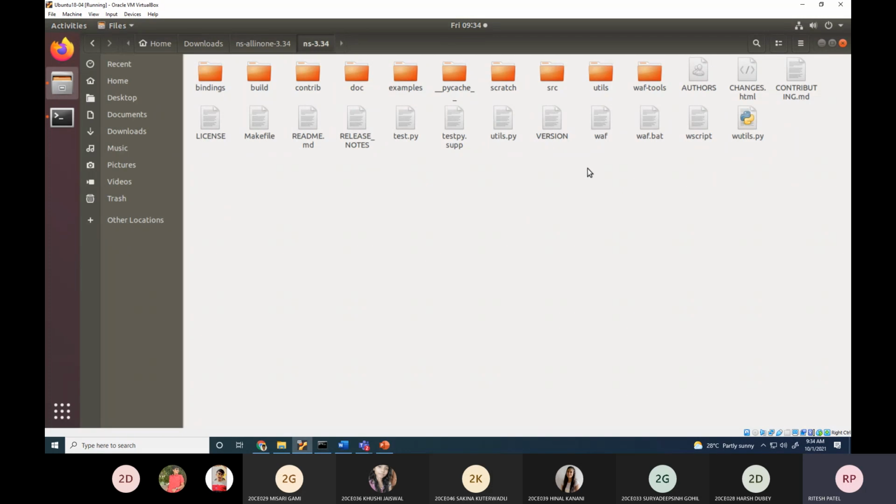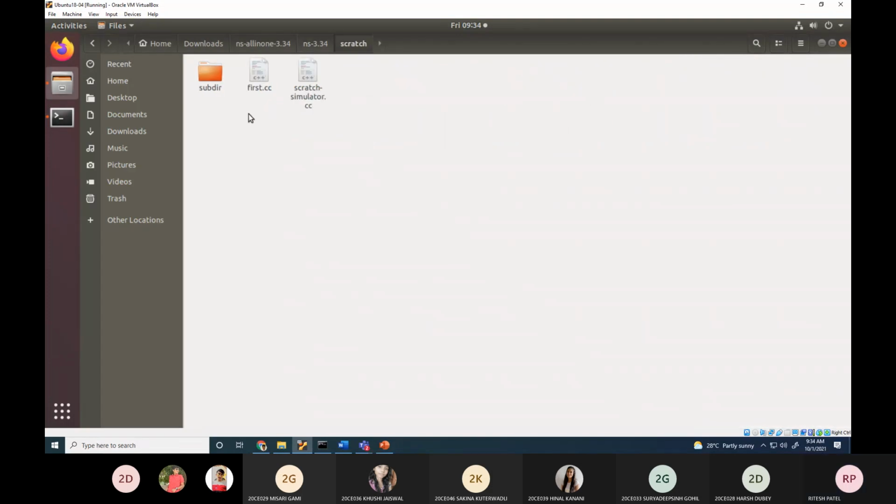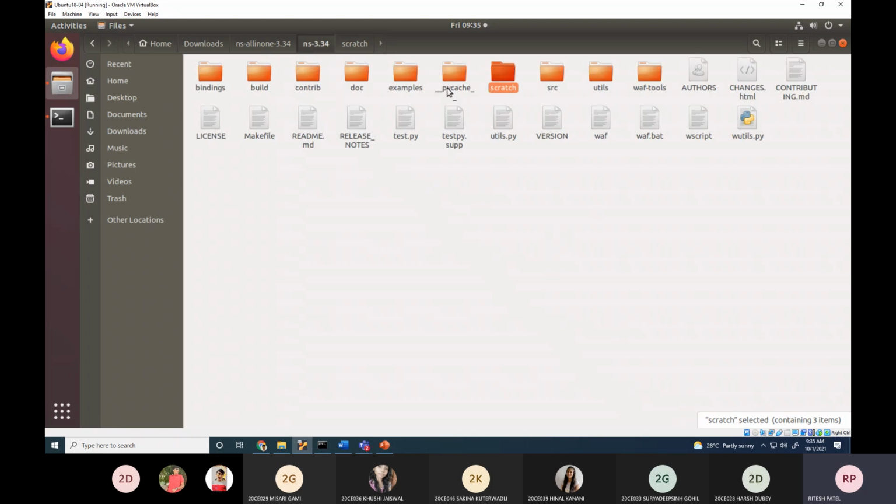If I want to run any example or any program in NS3, I have to copy and paste it into the Scratch directory. I have to copy and paste any file. So this is the first.cc file which we want to execute. So we have to copy and paste the first.cc file. I have copied it from another folder and pasted it into Scratch. So look at these folders.